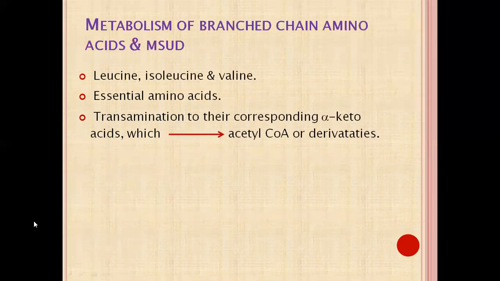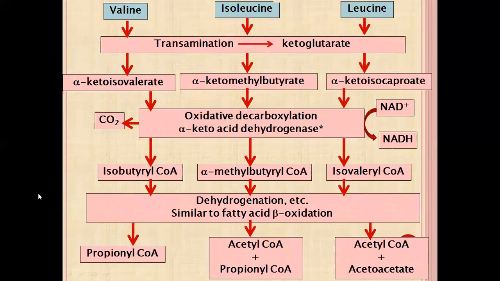Next one is maple syrup urine disease. For that, we have to discuss the branched chain, aliphatic amino acids that are leucine, isoleucine, and valine. They are essential amino acids, and in the metabolism of these three amino acids, first transamination will occur to form their respective alpha keto acids, and finally acetyl CoA derivatives. So we will see the pathway and enzyme defect of MSUD.